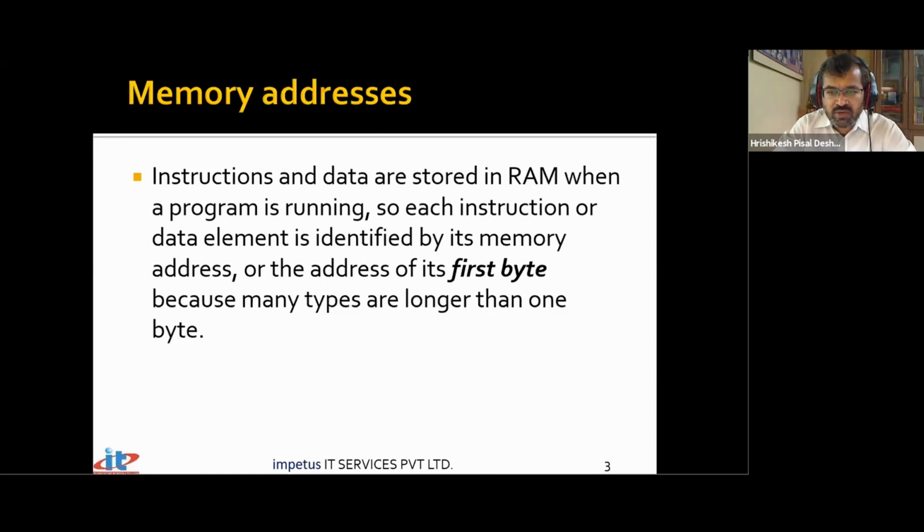Let's say we create a variable of type character. In C, normally a character variable is of size 1 byte, unless we define wide characters. But a normal char variable is only of size 1 byte. So when we create a variable of 1 byte, the address identifies where that character data will actually get stored. But suppose it is not 1 byte, say we create a variable of type integer, and the variable of type integer is of 4 bytes.